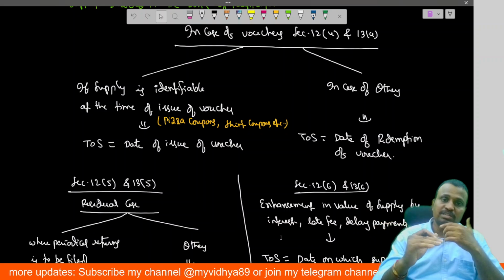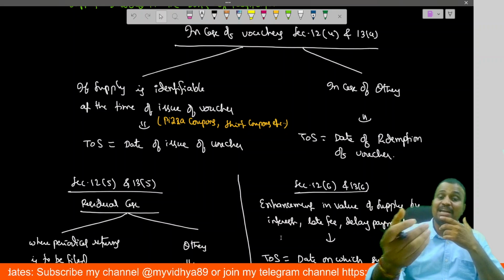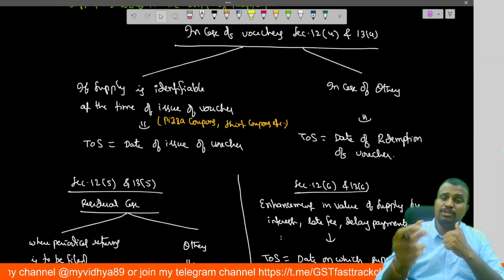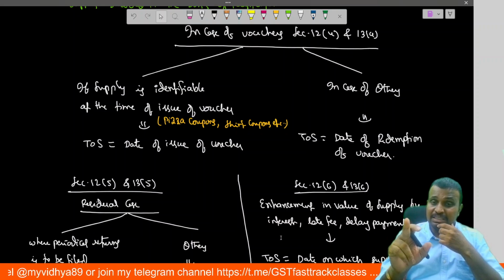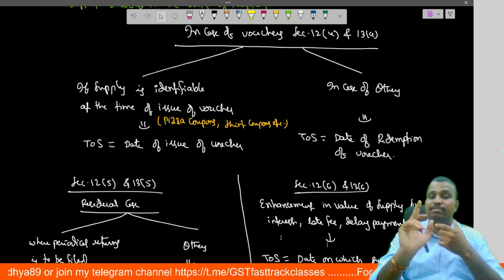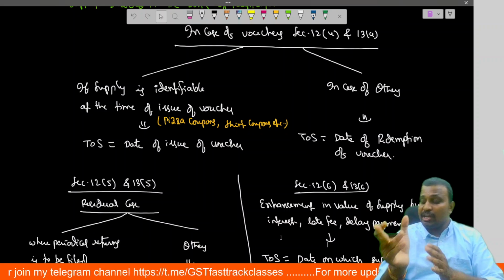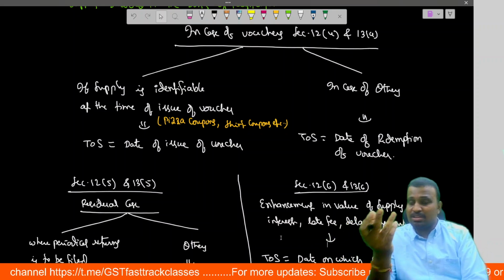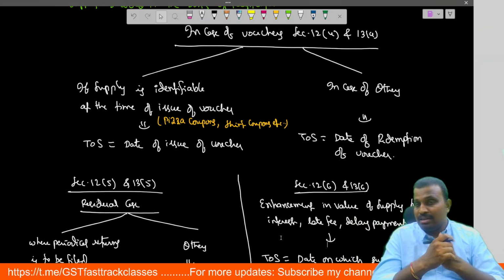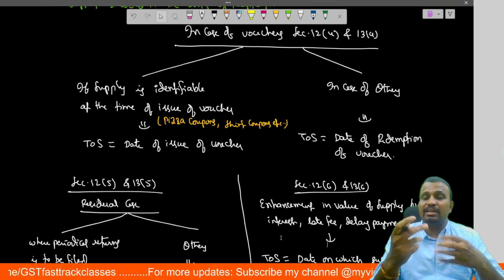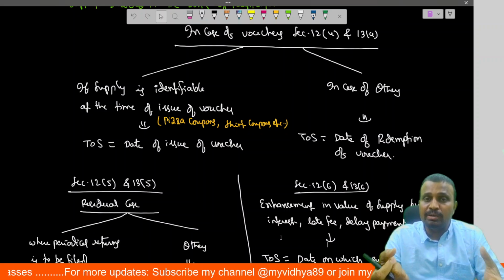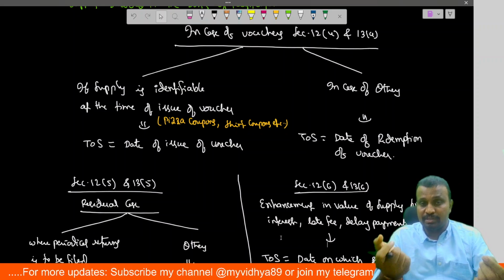What is the time of supply in case of the voucher? At the time of issuing the voucher, you need to check one point: whether the supply is identifiable or not. For example, if the employer provides pizza coupons to the employees, then by using the pizza coupon, they can purchase pizza only. We can identify what is going to be purchased by using that coupon.